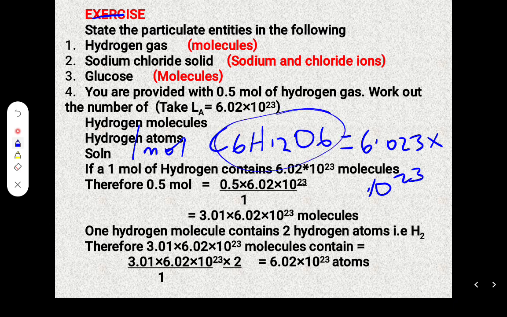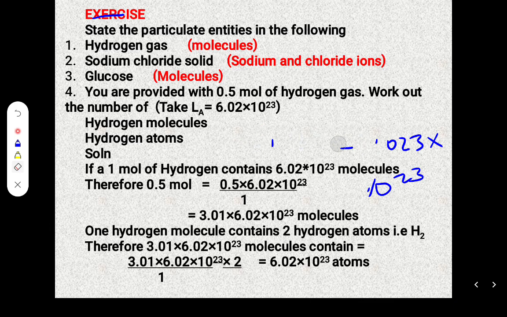That's 1 mole. So 1 mole is simply equal to 6.023 times 10 to the power 23.